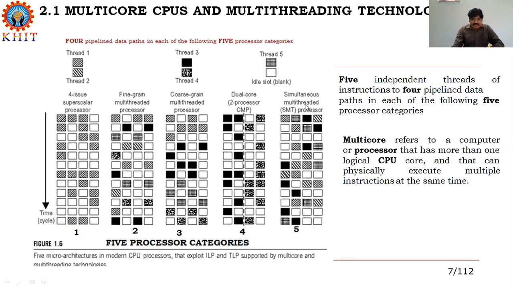And finally, the SMT processor allows simultaneous scheduling of instructions from different threads in the same cycle. A blank square corresponds to the number of available instructions for an instruction data path at a processor cycle. So there are 4 pipelined data paths in each of the 5 categories, and we have seen in this diagram how they perform their activity.